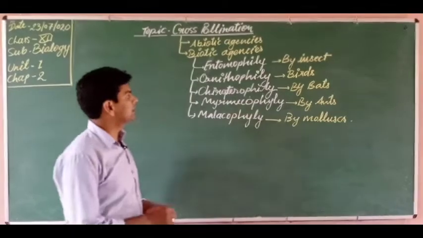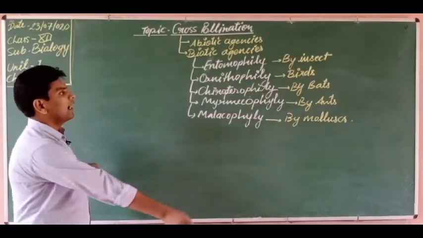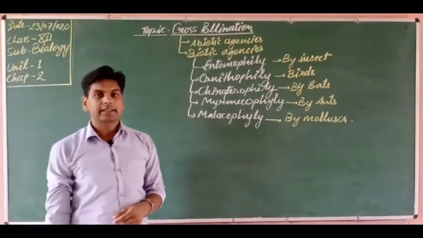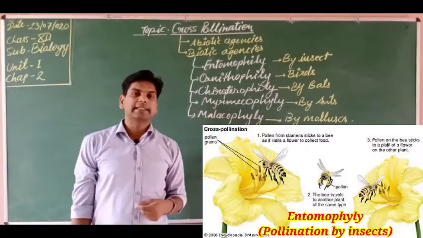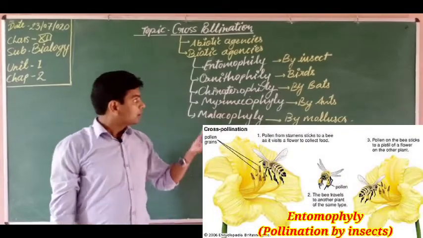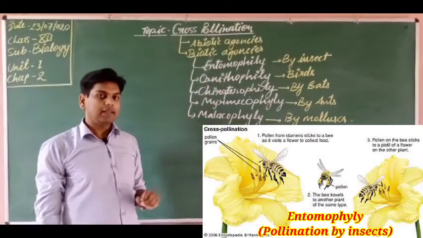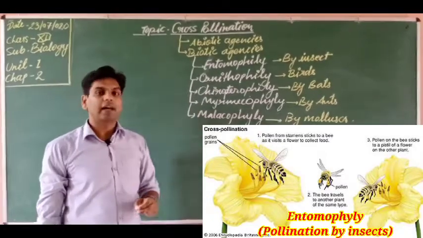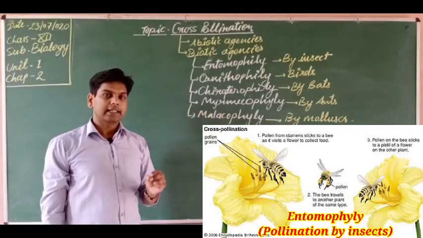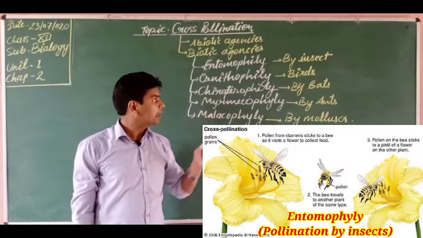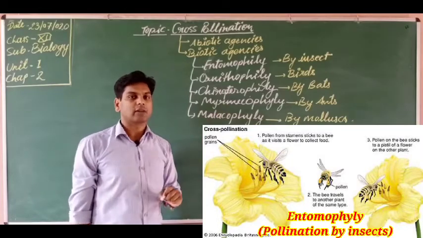So students, let's discuss insects. Why do insects help in this process? What is the reward of the insects? And why do insects get attracted toward the flower? So let's discuss the flowers in which cross pollination occurs by insects. What are the characteristics of these flowers?